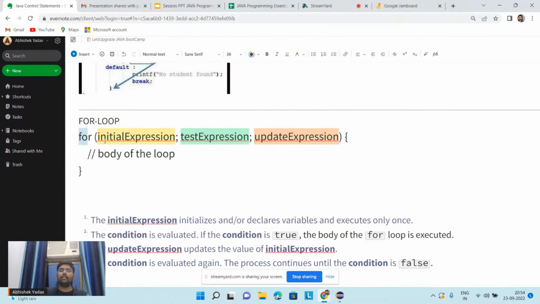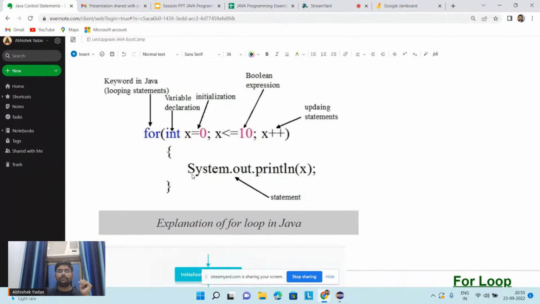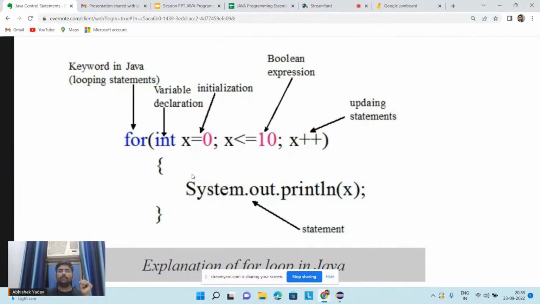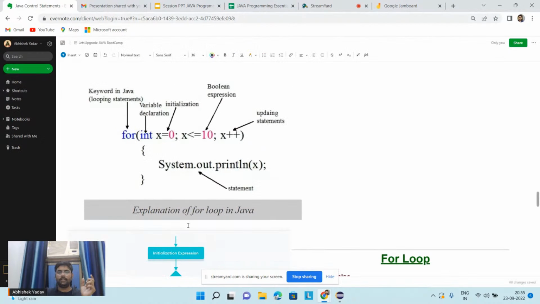So here the syntax of for loop is what? I have to use the for keyword, then this open and close round bracket, and here we have three parts. The first part is my initialization expression, the second part is my test expression, and the third part is my update expression. And this is my body of the for loop. This is the syntax of for loop, and here you can see one example. This is my for loop, right? For is a keyword in Java. Int is the variable declaration. This is my initialization part, right?